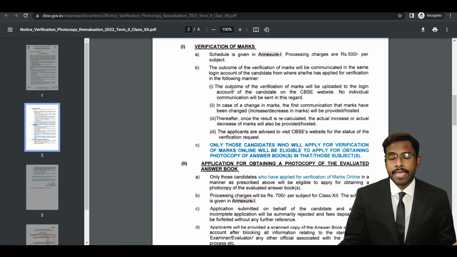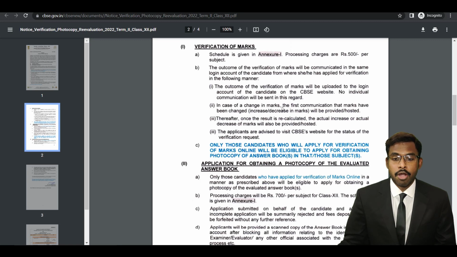You have the account online, and the outcome of the verification will be uploaded to the login account of the candidate. So the results will be displayed online. No individual communication will be sent in this regard. Everything will be displayed in the online account.